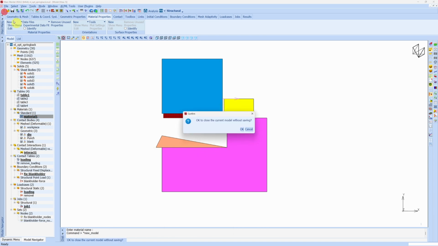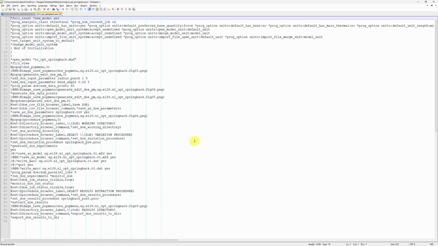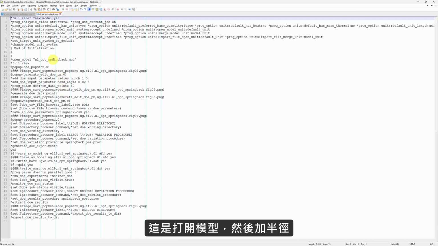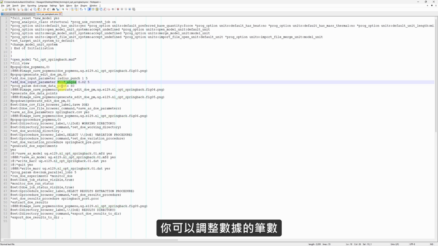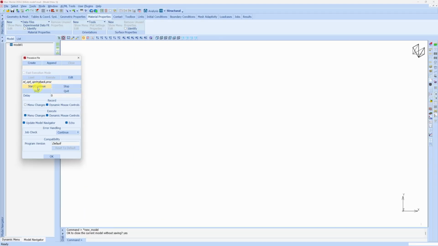Let me close this. Let's open this proc file as well. This is how that proc file looks. So it is opening the model and then adding radius and bend angle. You can adjust the number of data points over here. It says 60, but let's say if you want to change it to 40, just save it. And now if I call this proc file in Mentat, just say start.